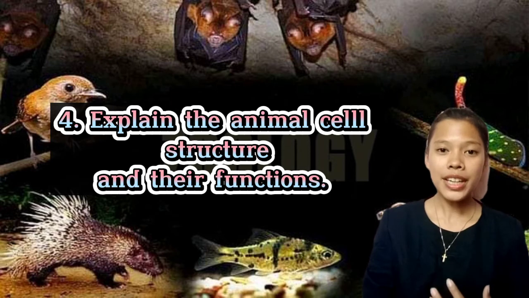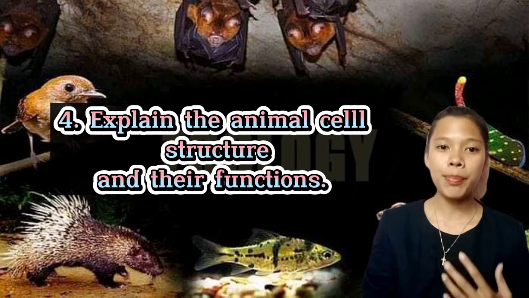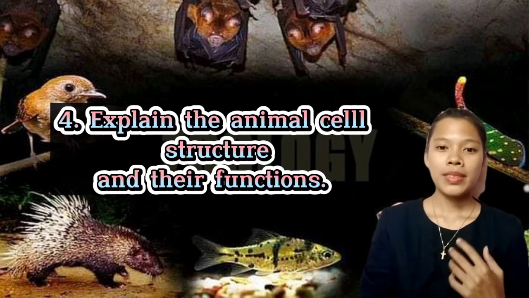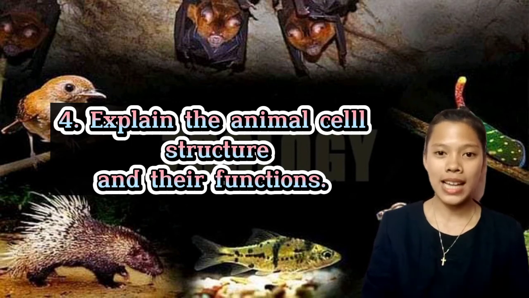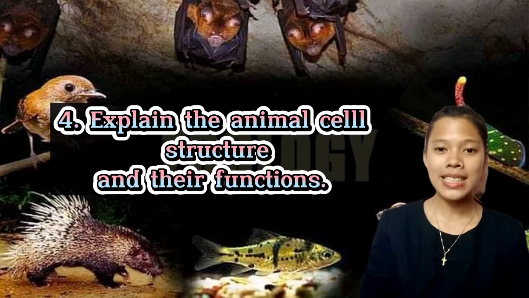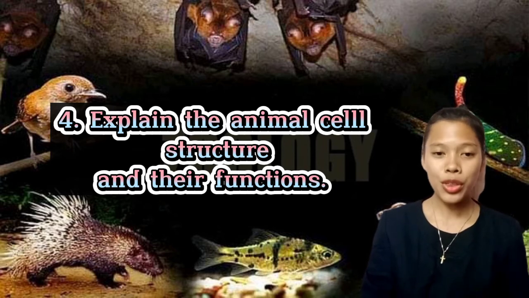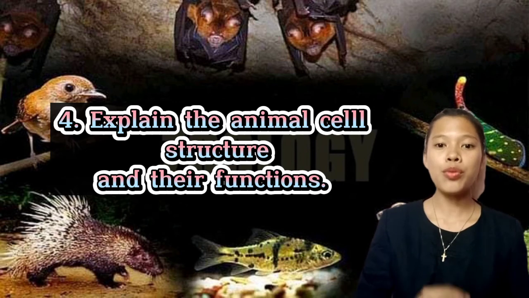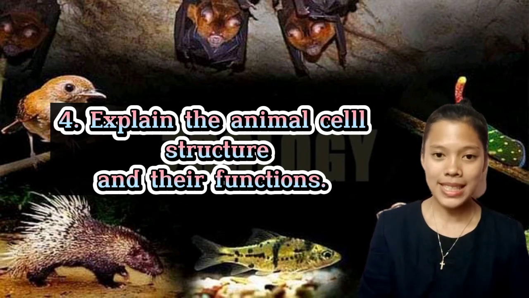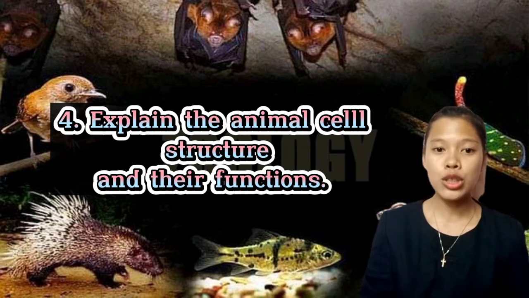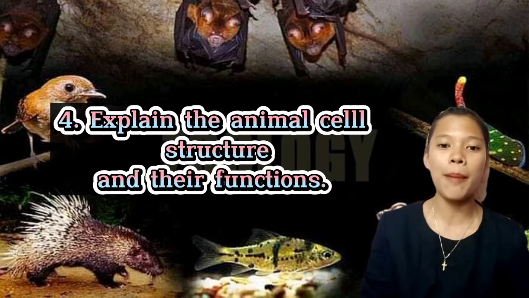The rough endoplasmic reticulum is so named for the appearance of its outer surface, which is studded with protein synthesizing particles known as the ribosomes. While the smooth endoplasmic reticulum is involved in the synthesis of lipids, including cholesterol and phospholipids, which are used in the production of the new cellular membrane.